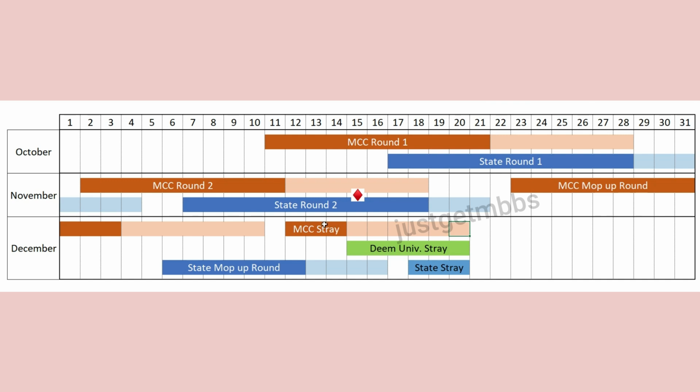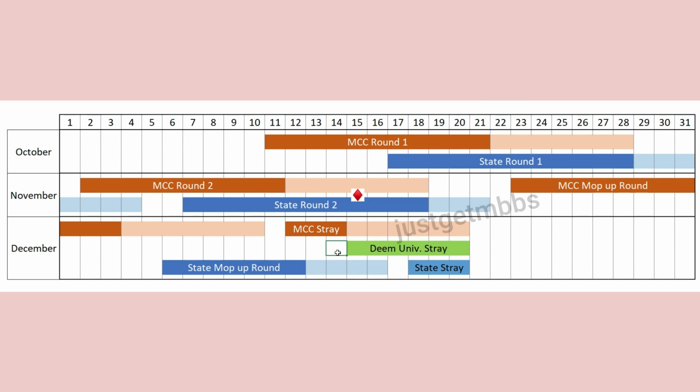Now once this MCC stray round processing is completed, MCC will initiate a list of 1:10. That means the number of vacancies in deemed universities multiplied by 10. Let's say for example there are 500 seats available in all the deemed universities put together, right? Roughly there are 50 deemed universities. Let's take that all the 50 deemed universities put together have 500 seats. Then MCC is supposed to create a list of 5,000 candidates and pass the list to deemed universities. Now the deemed universities can do admission only from that list of 5,000 candidates.